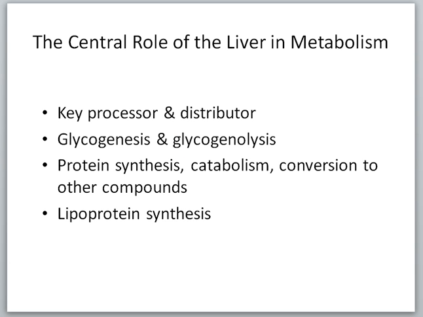When we talk about different organs and cells in different organs having different functionality, it's really important to always think about the liver when we think about metabolism. The liver is really central to metabolism. It's a key processor and distributor of carbohydrates, proteins, and lipids. So it handles all of those.